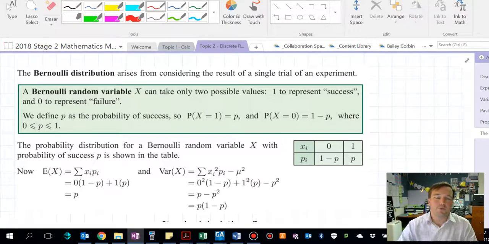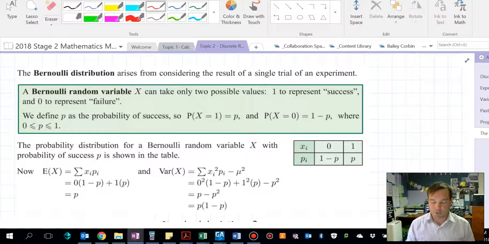Alright, Bernoulli distribution occurs when there is a single event happening. So a single toss of a coin, a single roll of a dice, where there can only be two outcomes. So a single toss of a coin, obviously head, tails. Single roll of a dice might represent even number, odd number, or a 6 or not a 6. So where there are two outcomes, one which represents a success and one which represents a failure.